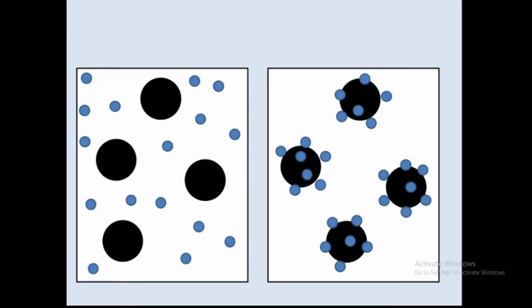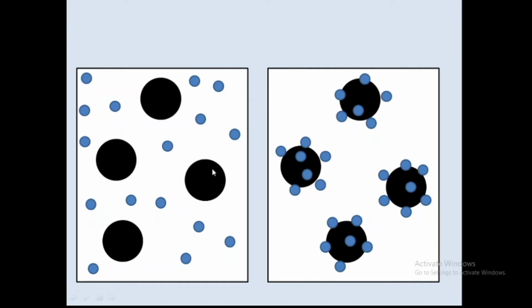So here you can see the adsorption process. Now, adsorption of a gas onto a solid and adsorption of a liquid onto a solid. These two adsorption processes are very common and important in pharmacy. Here you can see these blue spherical gas molecules and black spherical solid particles.